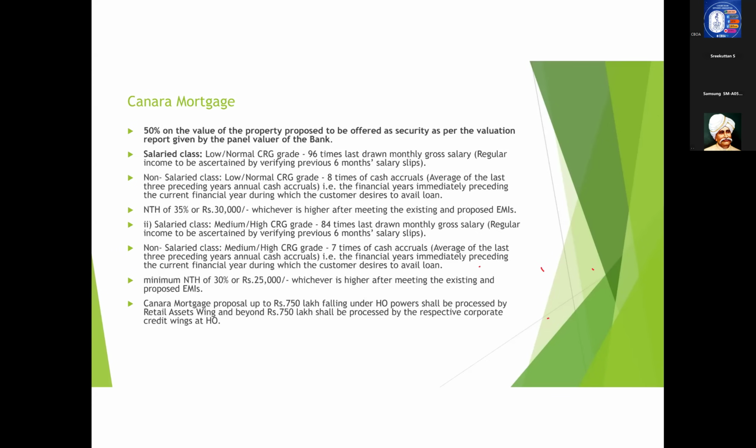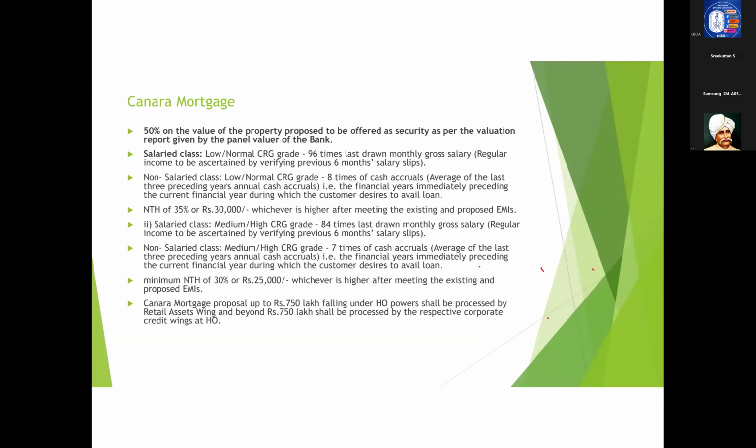And in the case of non-salaried, low and normal CRG grade, it is 8 times of cash accruals. That is average of last 3 preceding years annual cash accruals. That is the financial year immediately preceding the current financial year during which the customer desires to avail the loan.